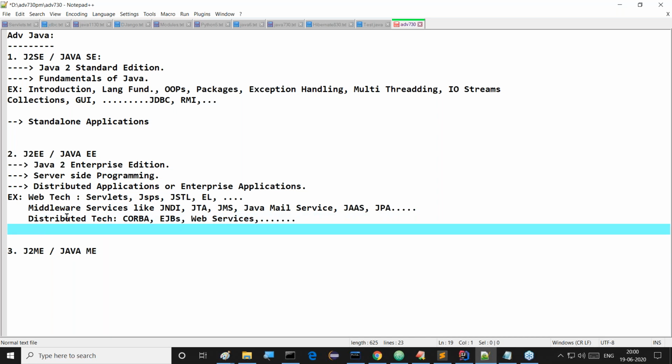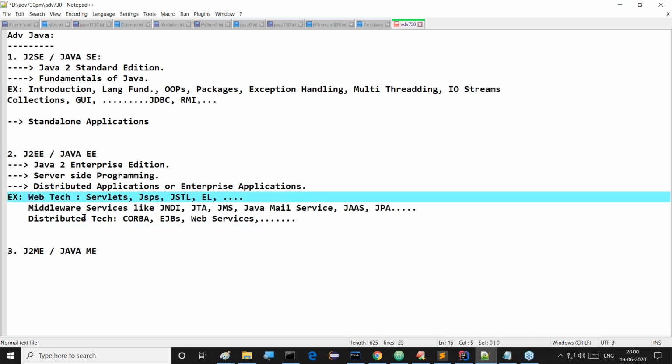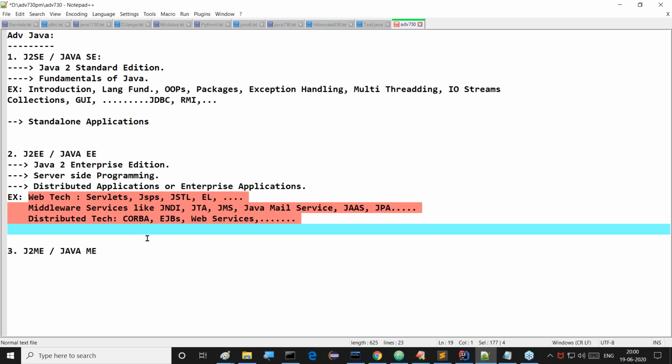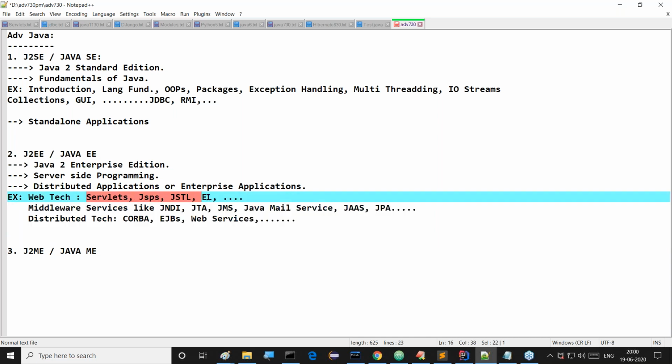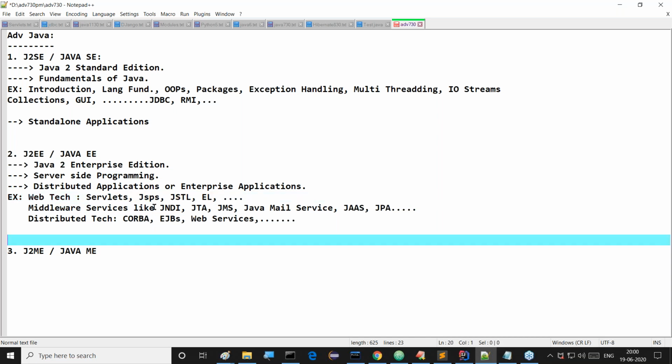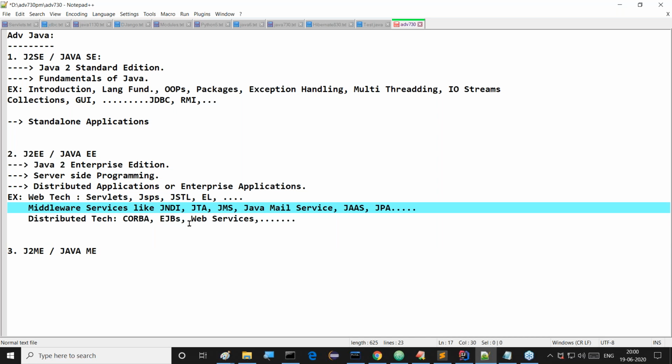Observe this clearly. Under this J2EE, different types of technologies are available. Web technologies for web application development, we are going to use technologies like servlets, JSPs, JSTL, and expression language. And for middleware services, JNDI, JTA, and so on. All these technologies are available, but their purposes are not required now. Just forget about it. In the future, when the time comes, I will discuss all these things.